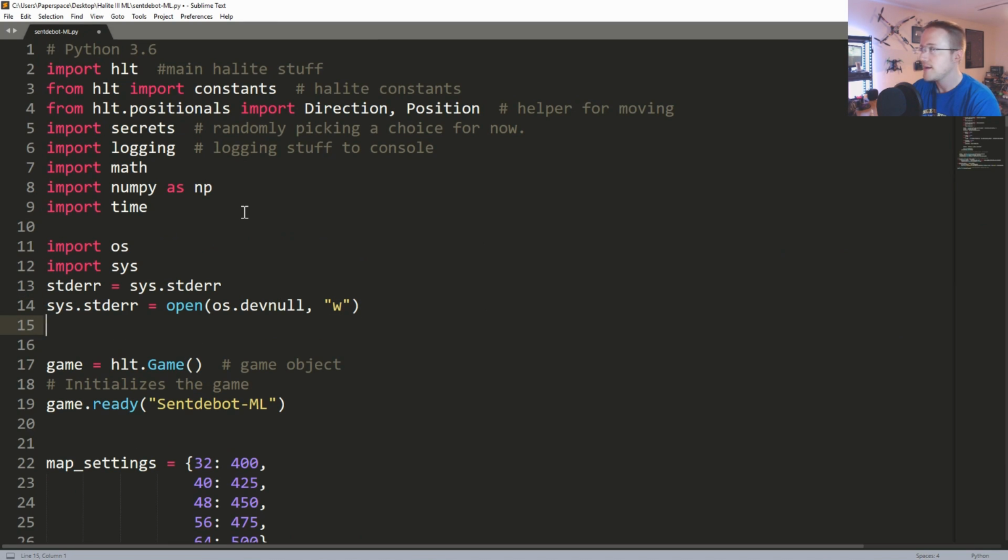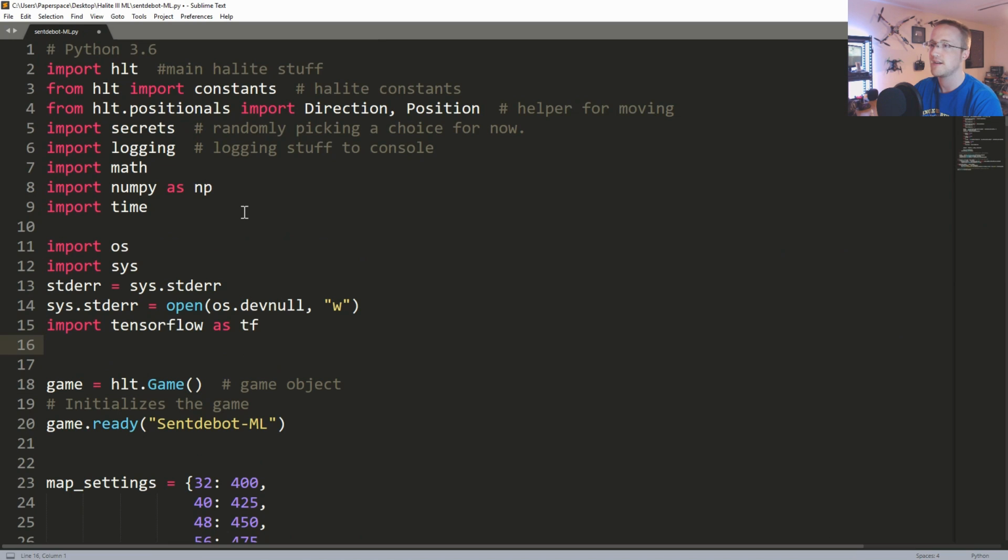And then we're going to import TensorFlow as tf. I hate that Sublime does that to me. Space should not, or is it space? Oh, it's because you hit enter for the new line. I don't know how you get around that actually. Anyway, sys.stderr equals stderr.